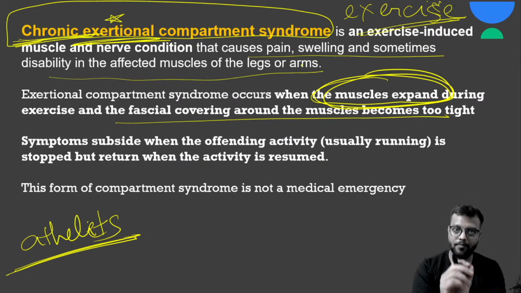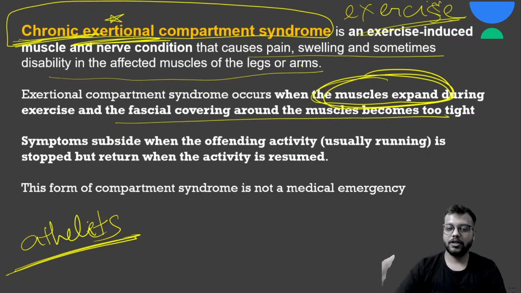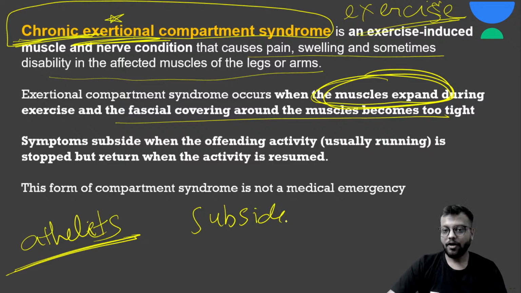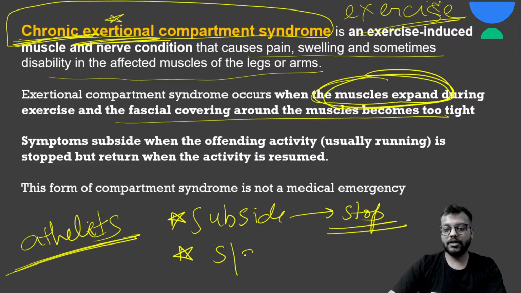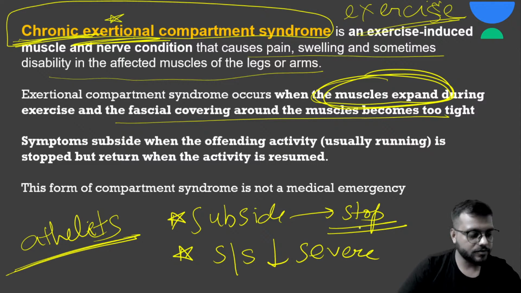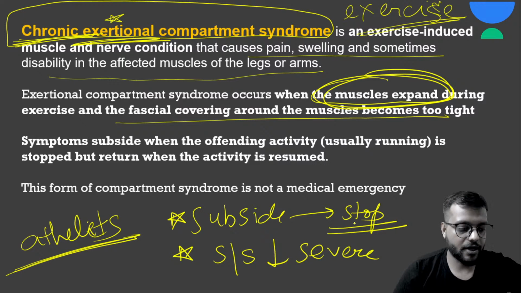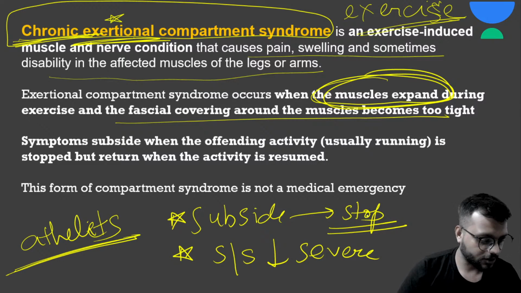But remember that these symptoms subside when you stop the activity, and they will re-emerge if you do the same activity with the same load again. So one very important difference is that it subsides on stopping the activity. And the second important thing is that signs and symptoms are less severe as compared to acute compartment syndrome.